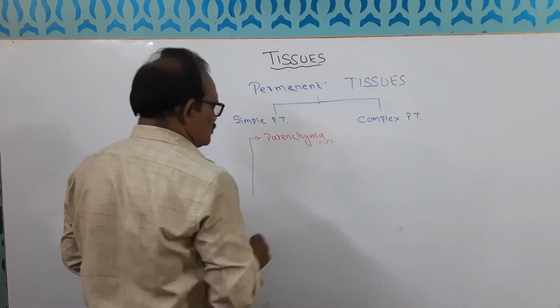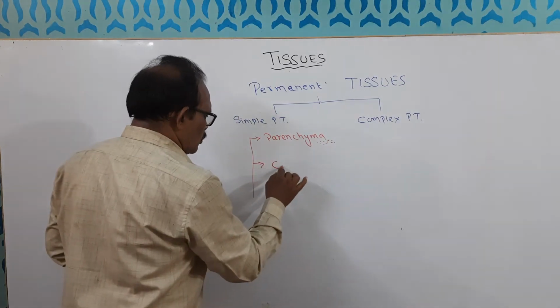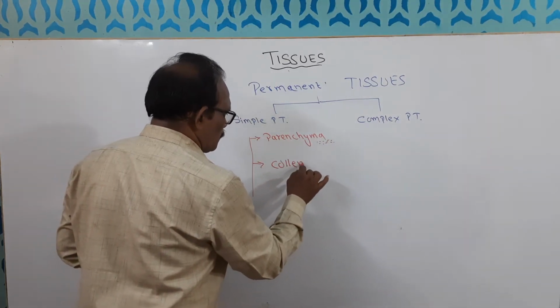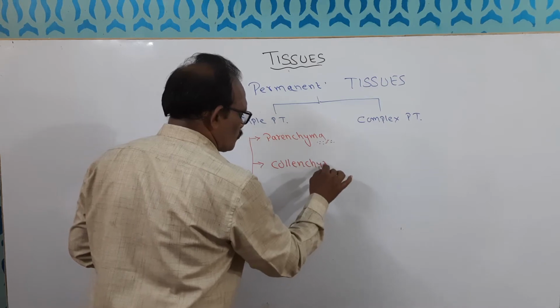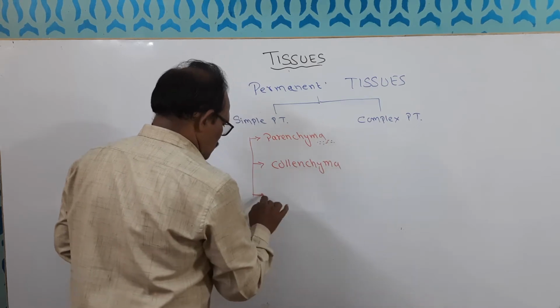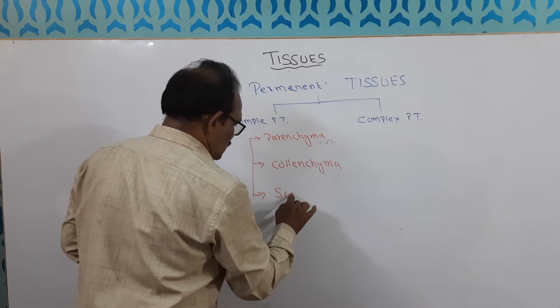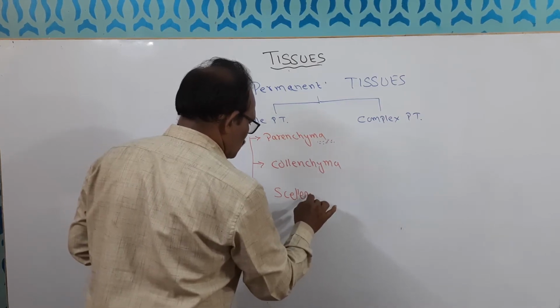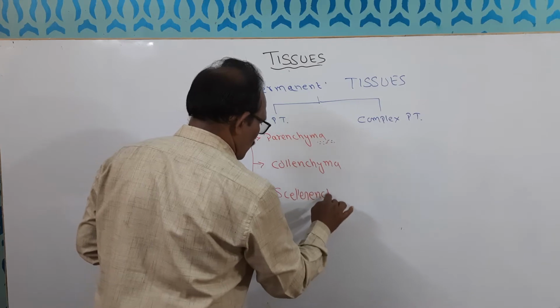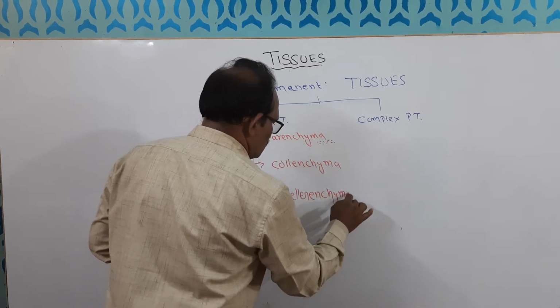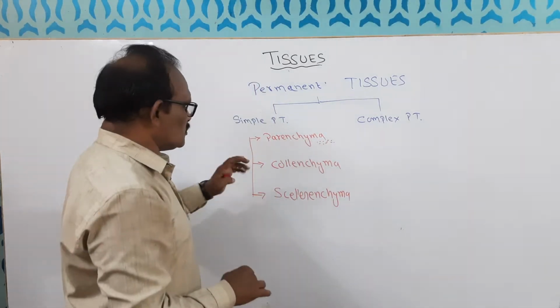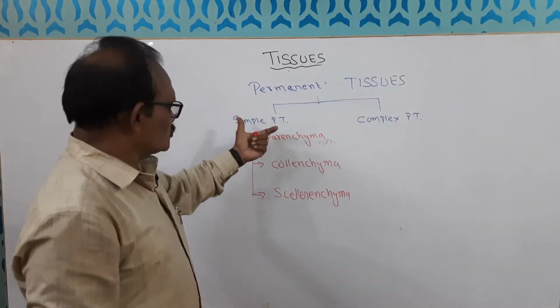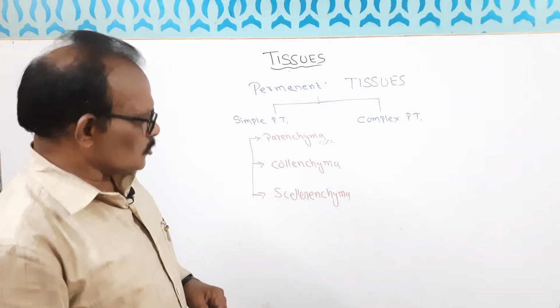All cells are of same type. Second, collenchyma, and third, sclerenchyma. So these are the three types of cells which constitute simple permanent tissue.